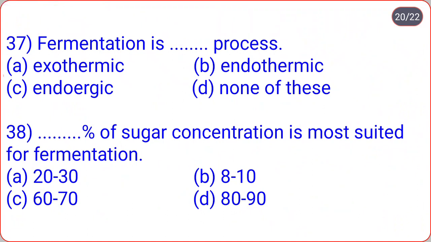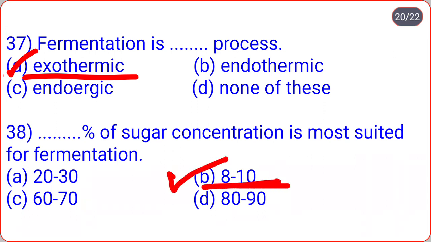Fermentation is ___ process: exothermic, endothermic, endergonic, none of this. So correct option is exothermic. Fermentation is exothermic process. Next, ___ percent of sugar concentration is most suited for fermentation: 20 to 30, 8 to 10, 60 to 70, 80 to 90. So here correct option is B, that is 8 to 10% of sugar concentration is most suited for fermentation.